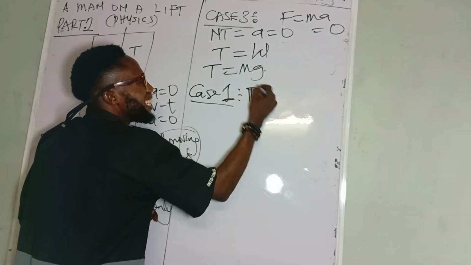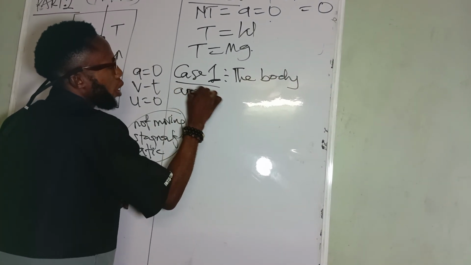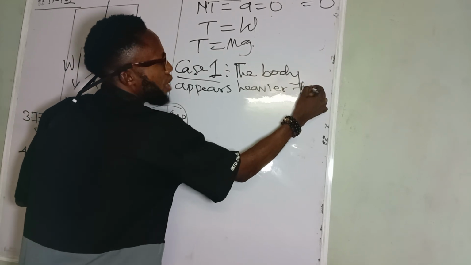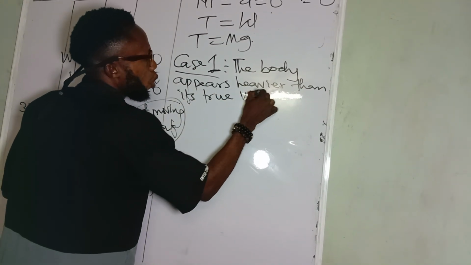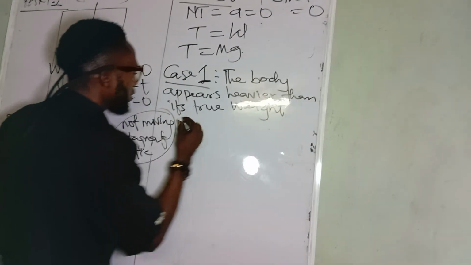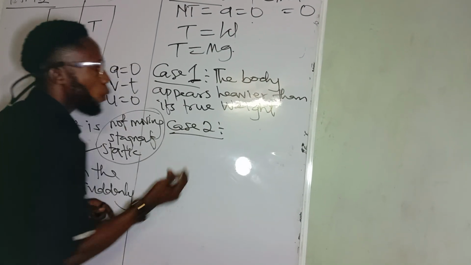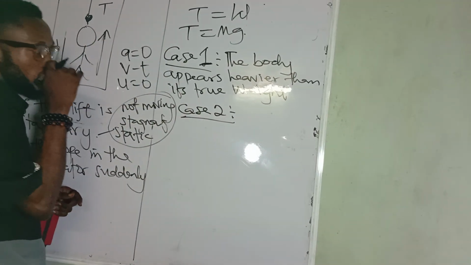It means the body appears heavier than its true weight. And case 2 is when the lift is moving upward, yes?